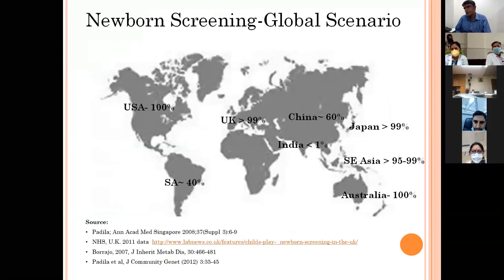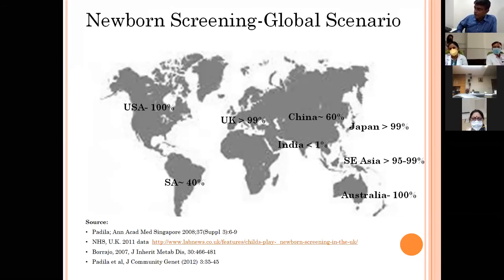The newborn screening scenario is very disappointing in India, because we still carry out newborn screening for very few of our newborns. As you can see, throughout the world the coverage is quite good. In the USA, it is 100%. In China, it is 60%. In Japan, it is 99%. And similarly, in other countries, it is quite comparable. But in India, we still have less than 1% coverage, which is quite disappointing.